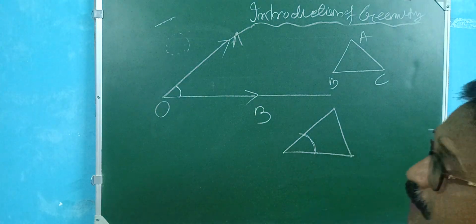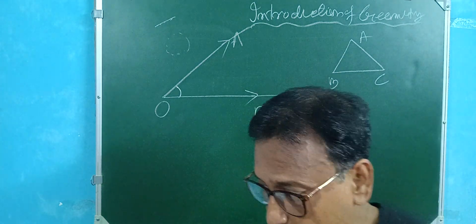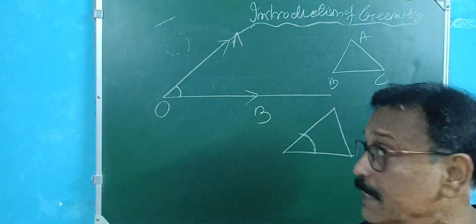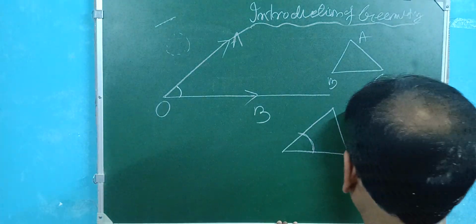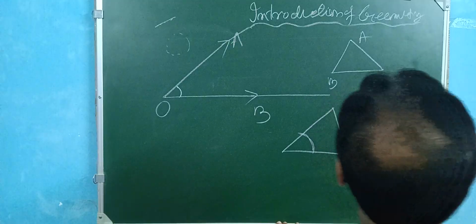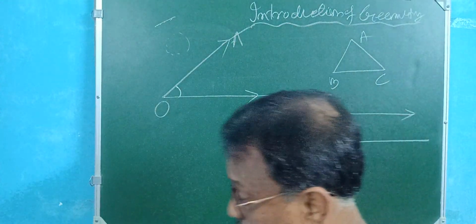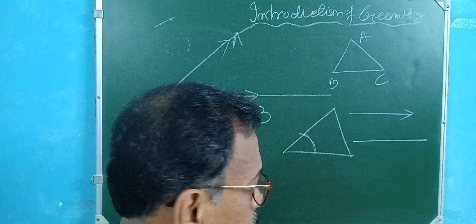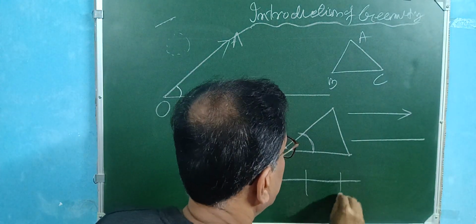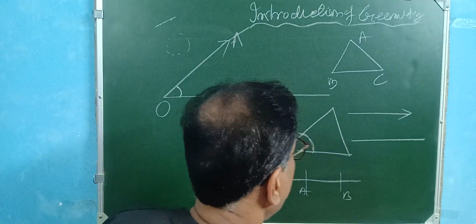The first is the straight line: line, ray, and segment. A line extends on both sides. In the case of an arrow, you just indicate that it extends on this side. But a line extends endlessly on both sides. A segment means a part of a line. This is a segment, AB. Okay, it's clear.